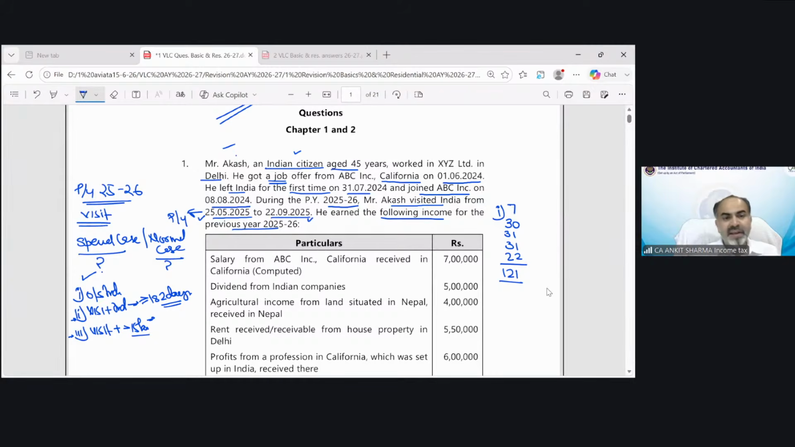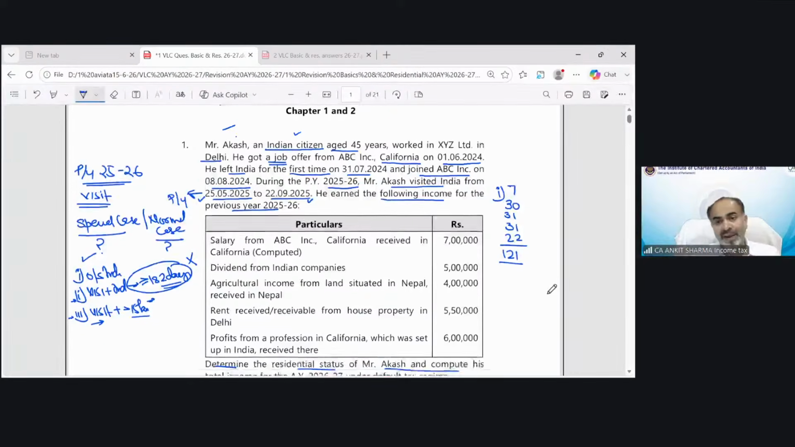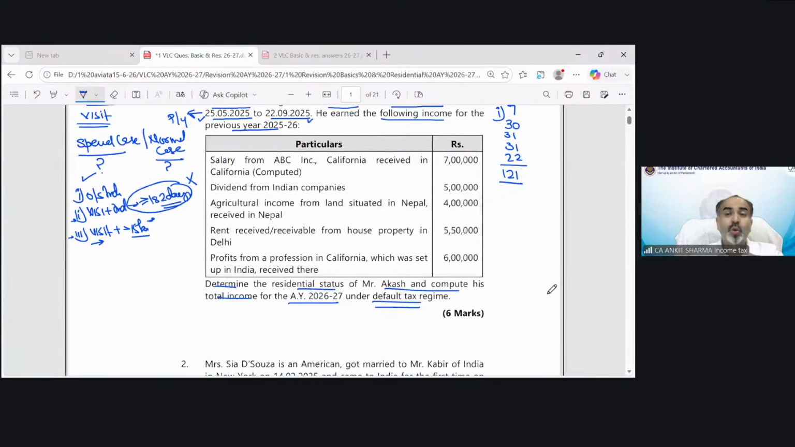So in the previous year, he was in India for 121 days. So definitely he is not able to satisfy this 182 day condition. So now we need to move on to this third condition. The third condition says it will be applicable if your total income from Indian sources exceeds 15 lakh. So for that purpose, we have to find out in this question the total income from Indian sources. One by one, I will ask you and you will answer whether this income will be treated as income from Indian sources or not.